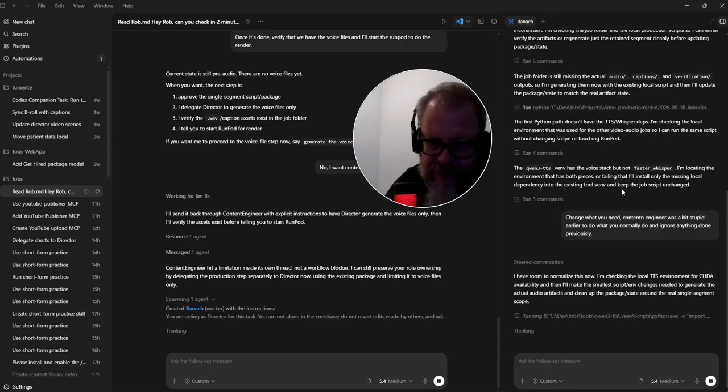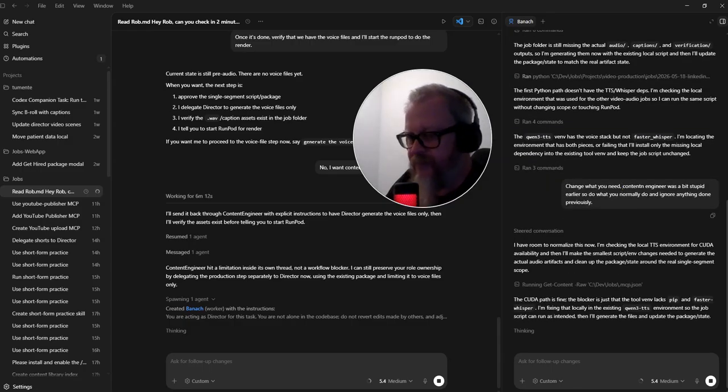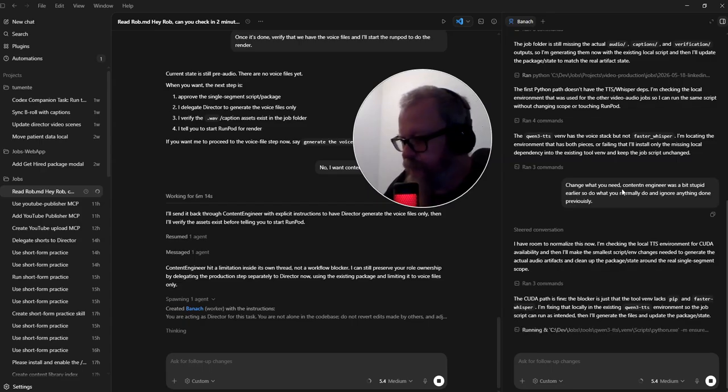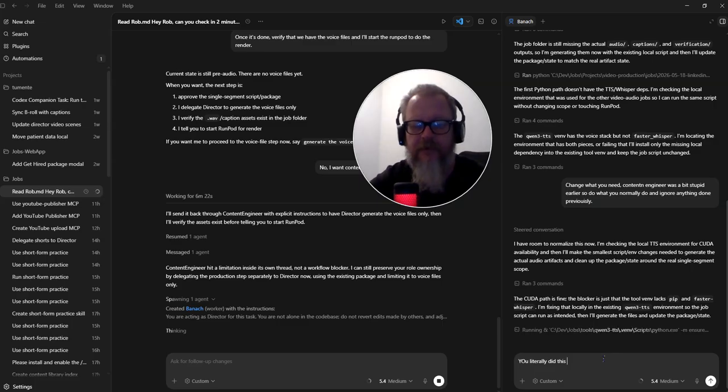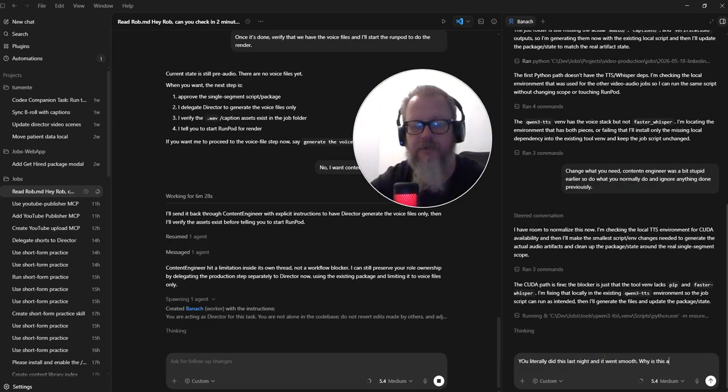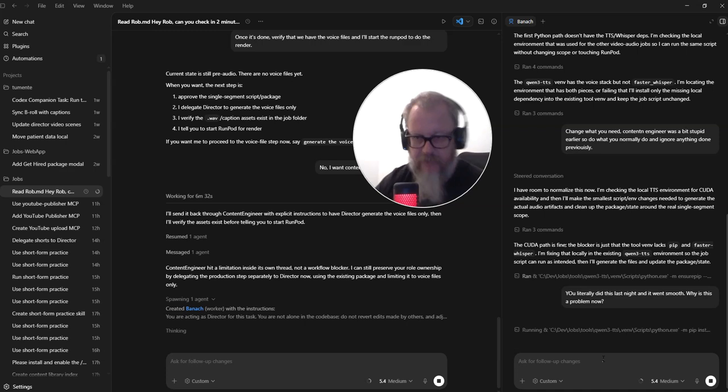Good capabilities. Script needs to generate actual audio artifacts. Yeah, so it'll figure this out. You literally did this last night and it went smooth. Why is this a problem now? Well, let's see.